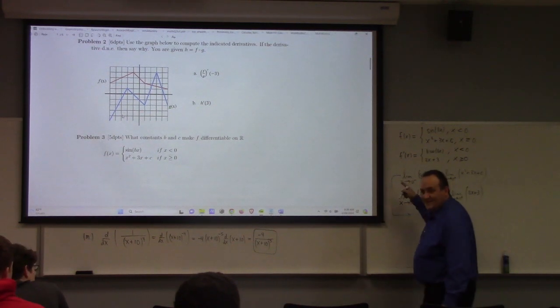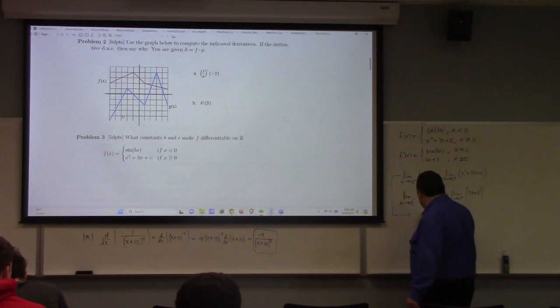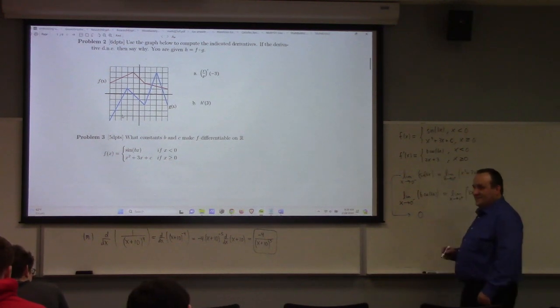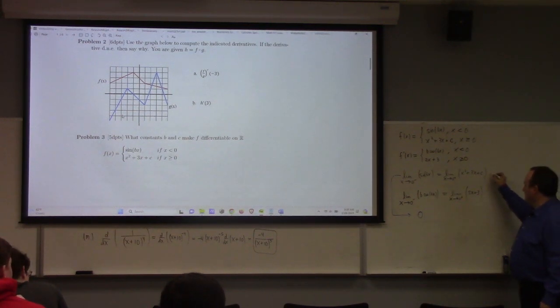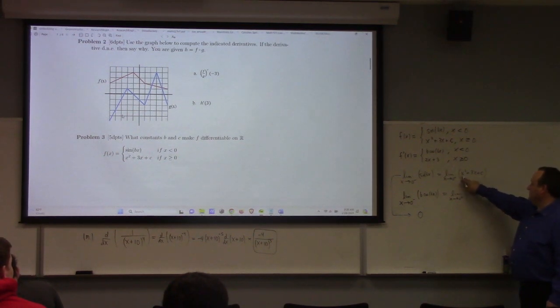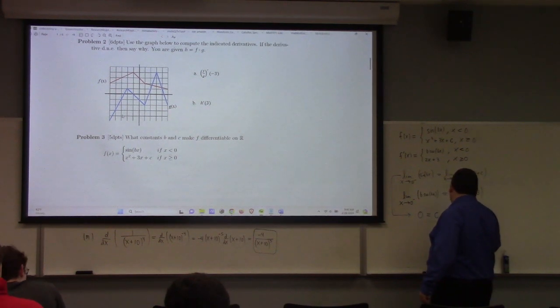What's that? You say what? Sine of 0. Sine of 0, which is? Zero. Sine of 0 is 0. We should not need a calculator for this. This we should know. And on the other hand, this one is what? 0, 0, c. So 0 equals c. Apparently, c is equal to 0. Well, there's one down.